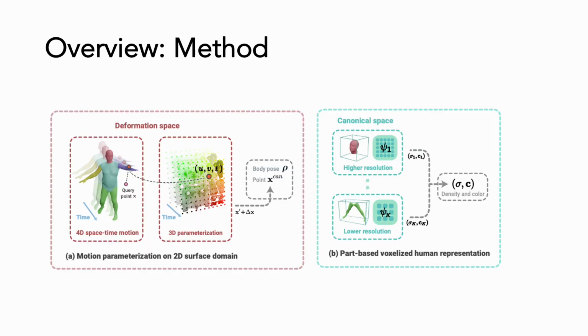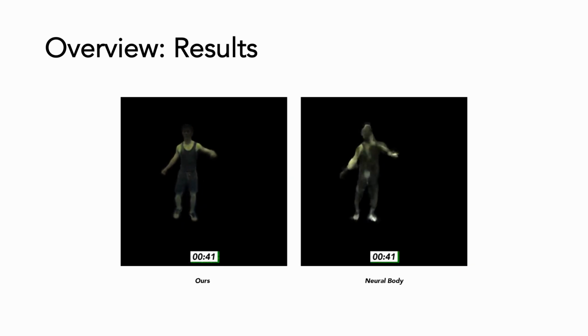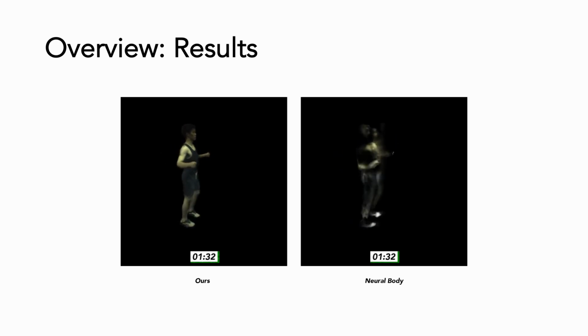To solve this problem, we propose a novel human representation containing a motion parameterization scheme and a part-based voxelized human representation, which can be trained within 5 minutes to produce realistic volumetric video of a dynamic performer. Here's a comparison of the optimization speed of the proposed method and the baseline. It can be seen that our method has a much faster optimization speed compared to the previous SOTA.